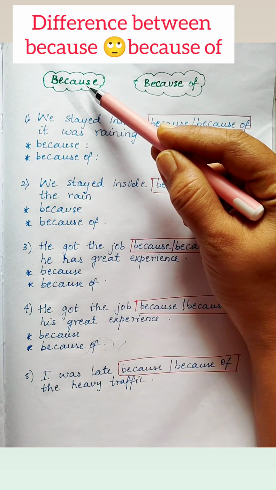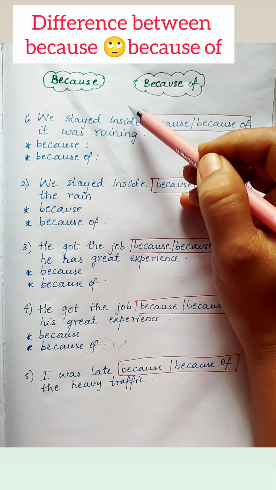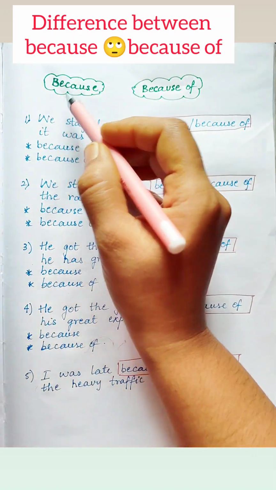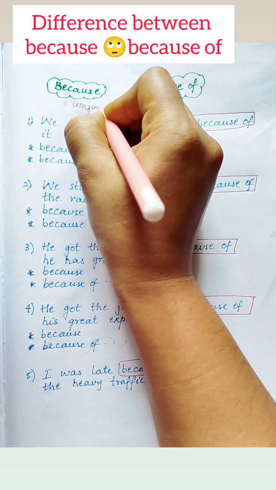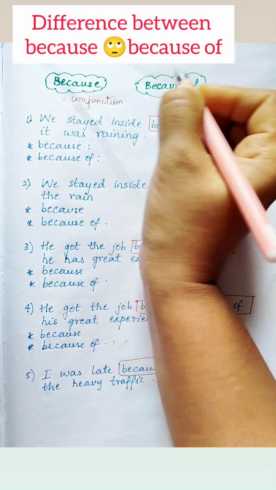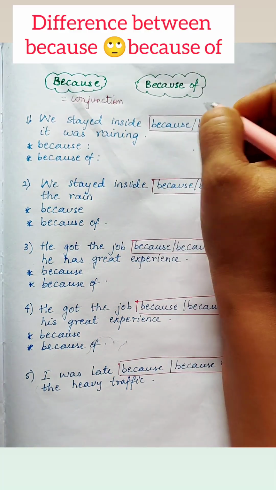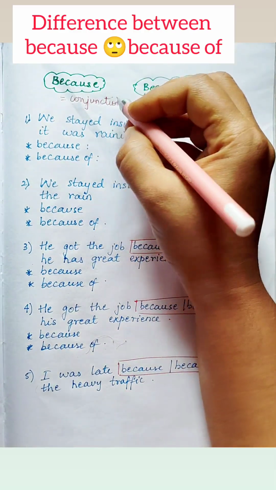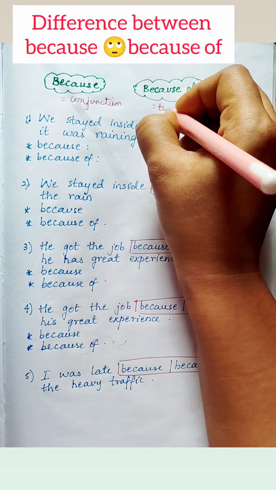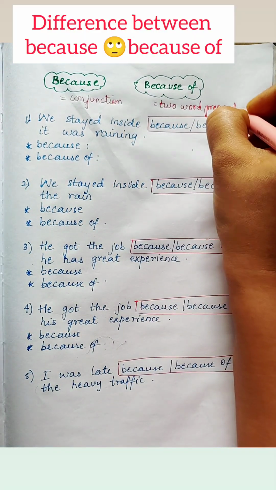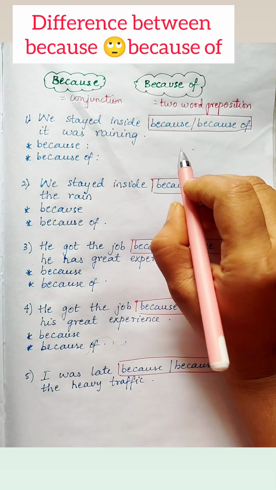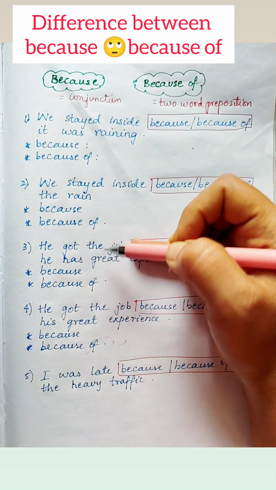Hello English learners, let's learn the difference between because and because of in today's video. But before that, let us understand what these actually are called. Because is used as a conjunction in a sentence and because of is actually a two-word preposition. So further conditions we will understand with the help of these 5 examples which have been displayed here. So without any further delay, let's get started.